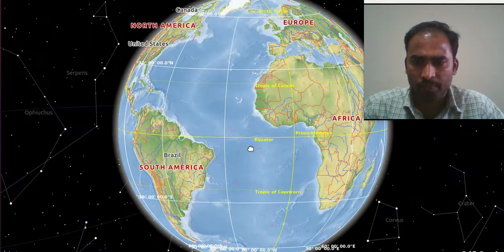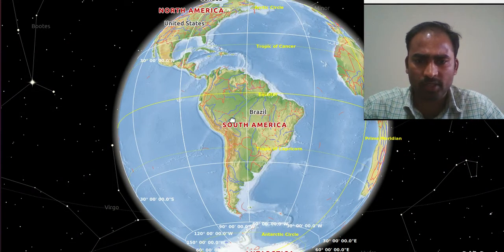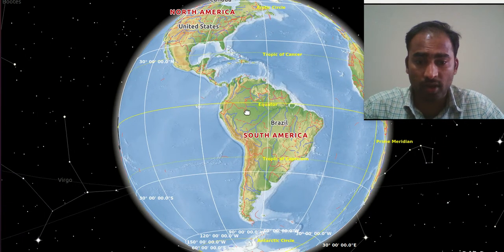So now we will discuss South America. See here, through South America the equator also passes, and the Tropic of Capricorn also passes. Clear? And the largest river, the Amazon river, is in South America only.